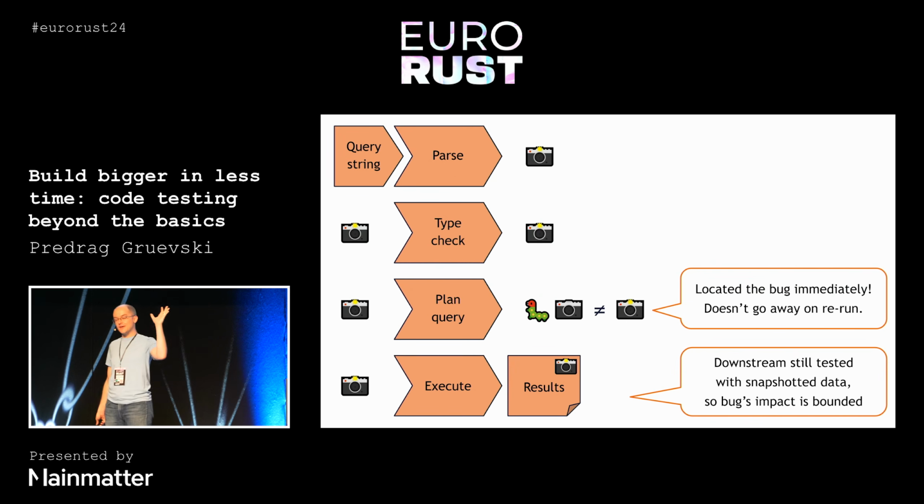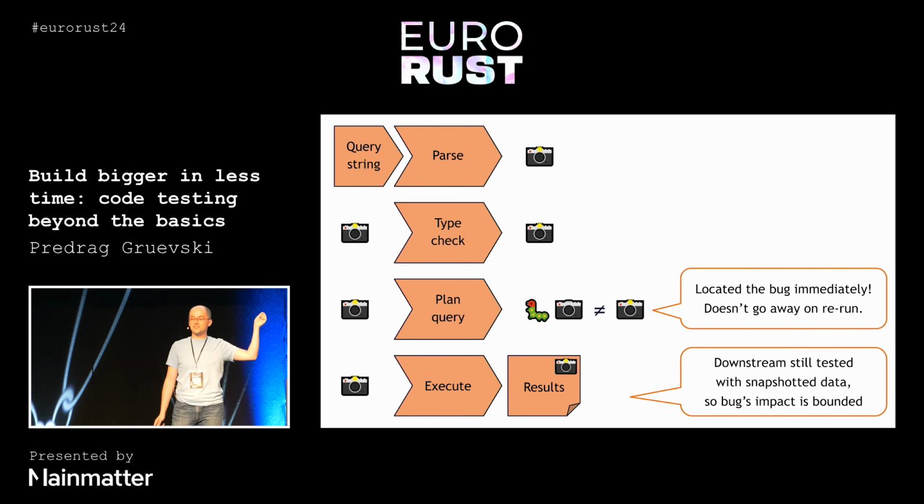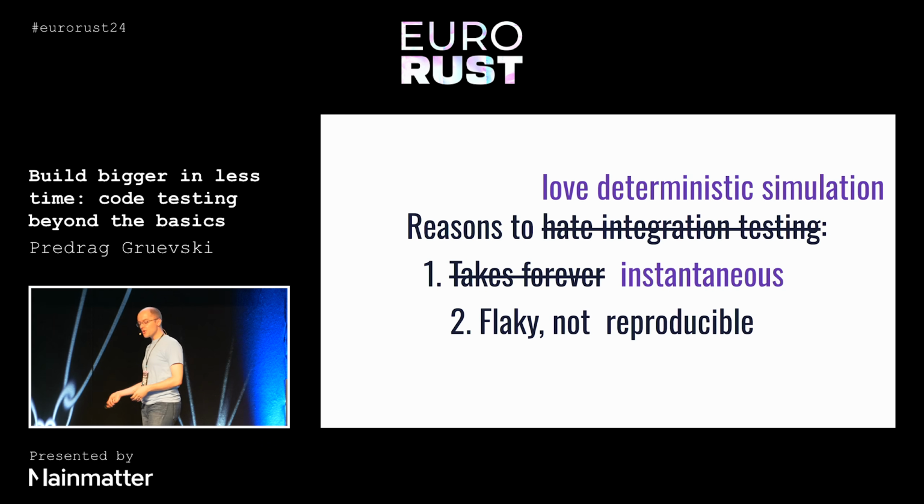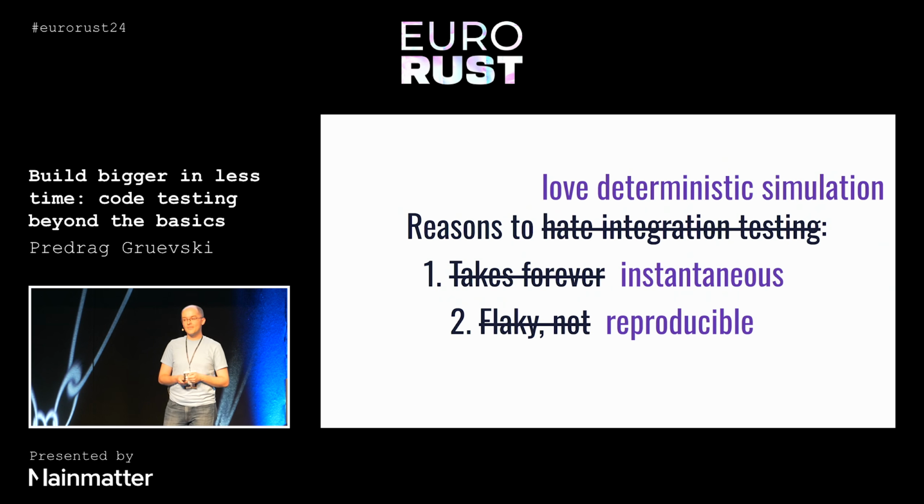Because everything else runs off of the correct snapshots that we already had in our code base, we know that the bug's impact is bounded. So we only need to look at the query plan generation stage and nothing else. So not only is deterministic simulation giving us a massive amount of performance, it means that our tests are incredibly reproducible and easy to work with.